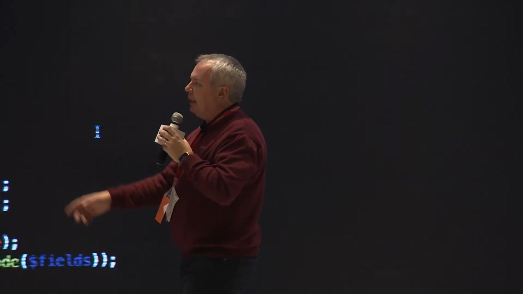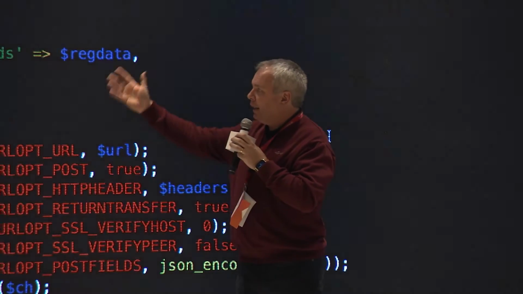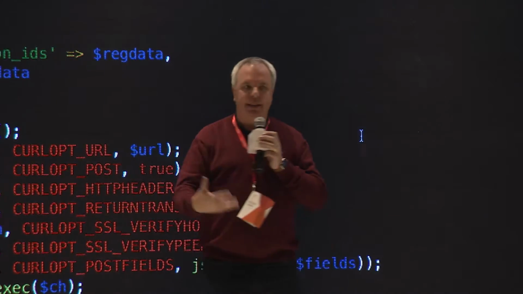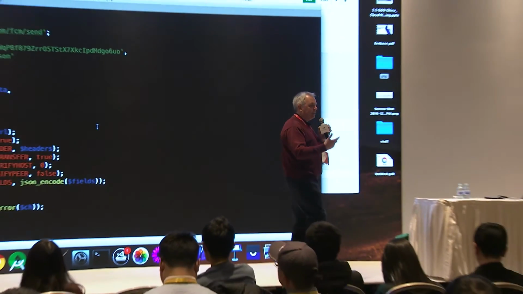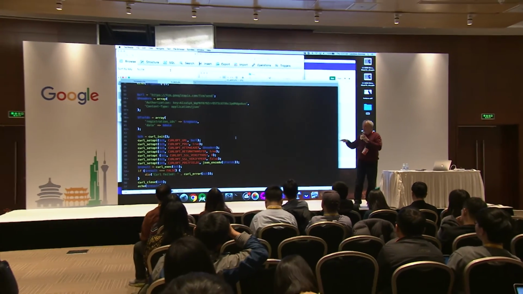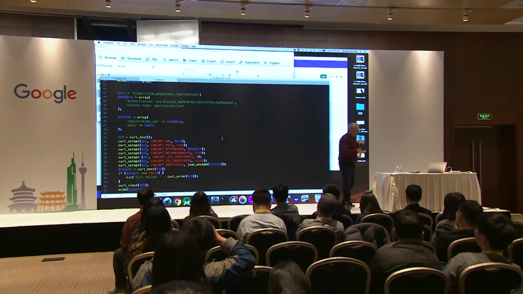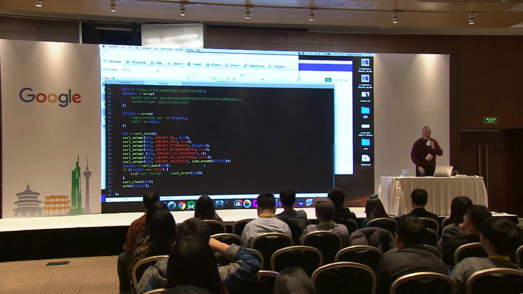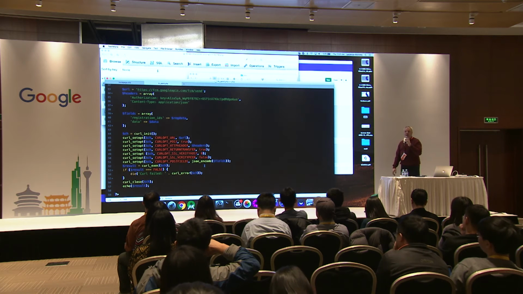And then I'm creating this field, and within this array is a set of the registration IDs and then the data. The data is the message that I'm going to send, and the registration IDs is just a JSON array of all those registration IDs that I want to send to. And then it's as simple as curl. Anybody use curl? Familiar with it?